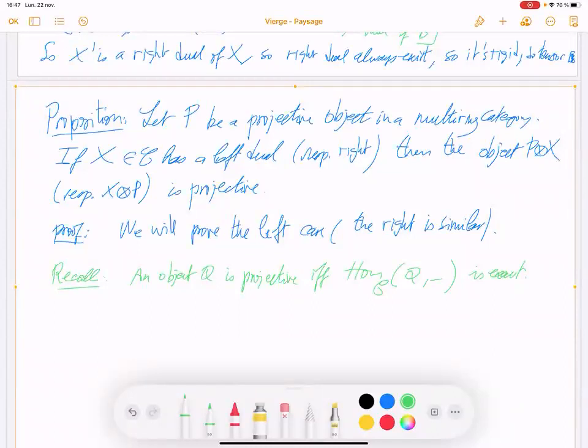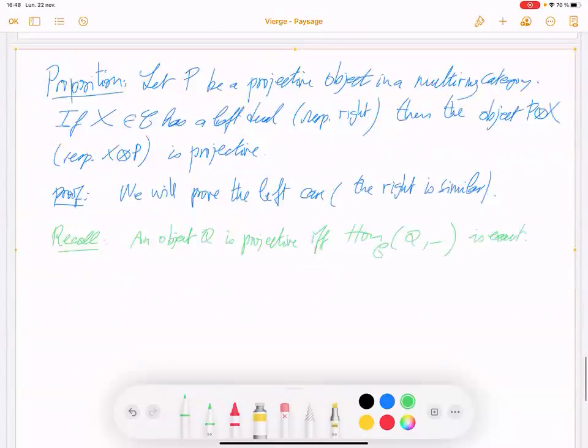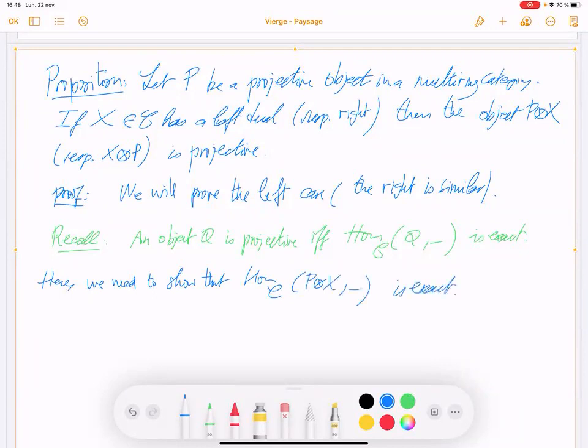So here, we need to show that this functor, P tensor X, is exact.